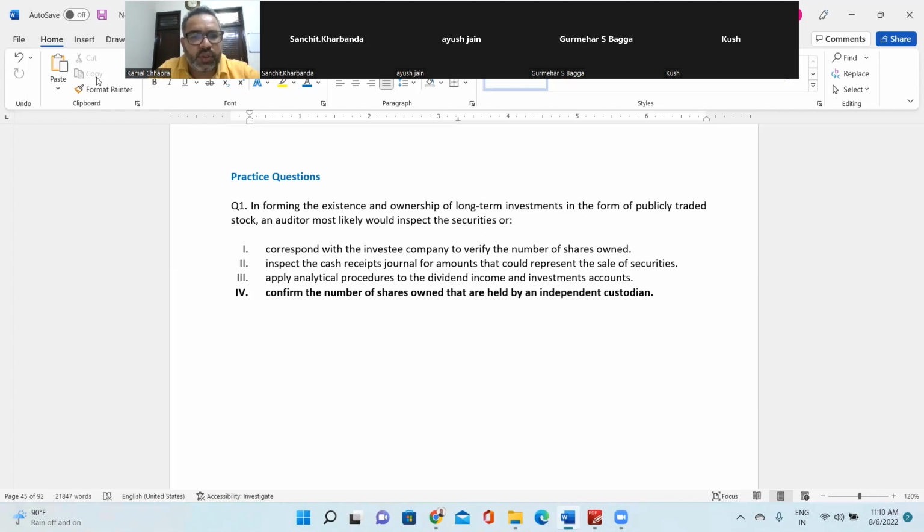First, correspondence with the investee company to verify the number of shares owned. Second, inspect the cash receipts journal for amounts that could represent the sale of security. Third, apply analytical procedures to the dividend income and investment account. Fourth, confirm the number of shares owned that are held by an independent custodian. So what will you be doing? To test the existence and ownership.